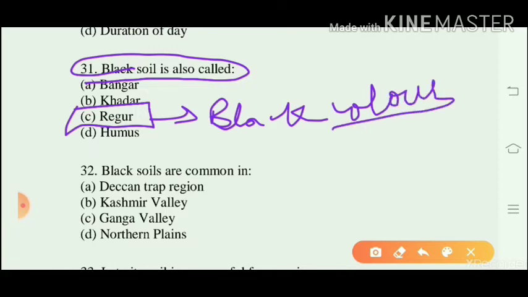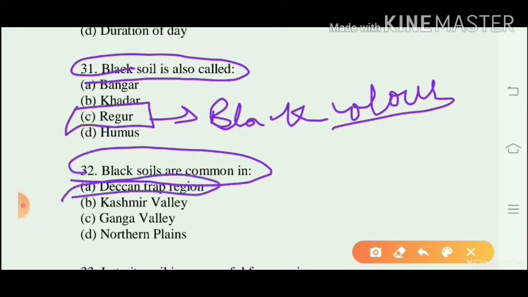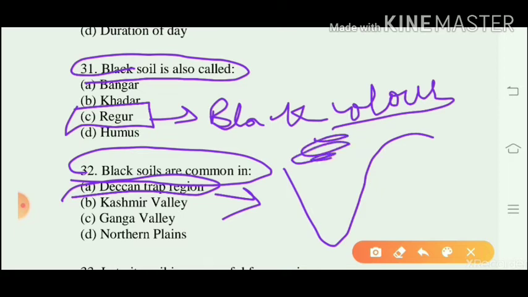Then question number 32. Black soils are common in the Deccan Trap. Deccan Trap is that area of the Great Peninsular Plateau which is covered with black soil, and mainly these are found in Maharashtra and Madhya Pradesh along with Gujarat.